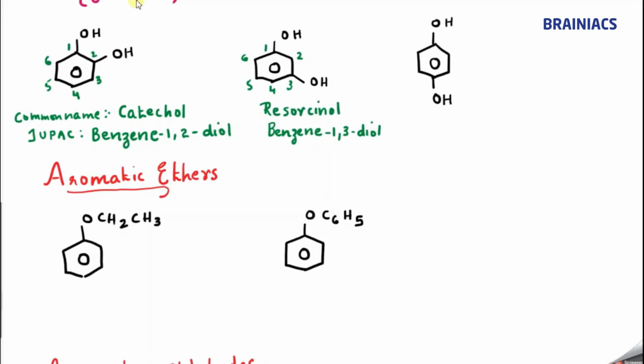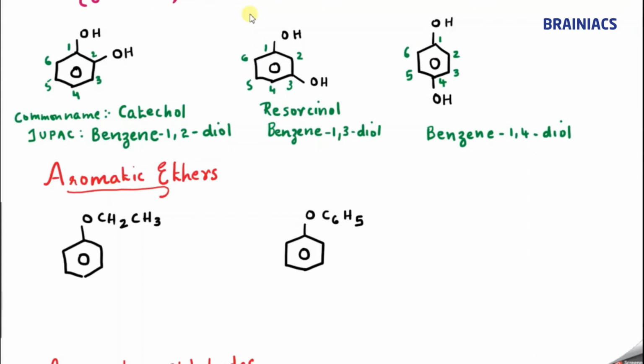Now the OH group is at the para position. Again I am going to number it 1, 2, 3, 4. Here also you can continue numbering 5, 6. So what is the IUPAC name? Benzene-1,4-diol, correct? Now can anybody tell the common name of this compound?